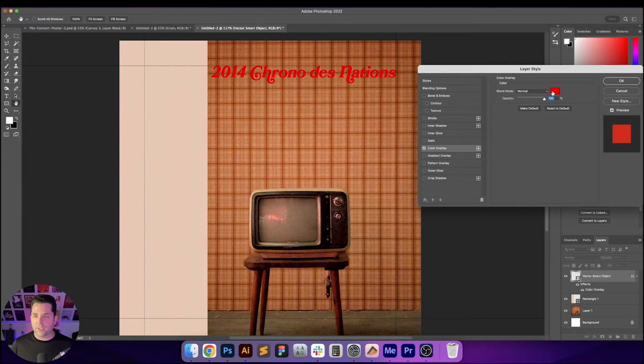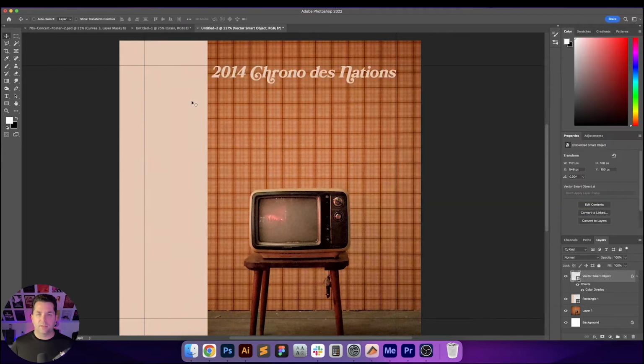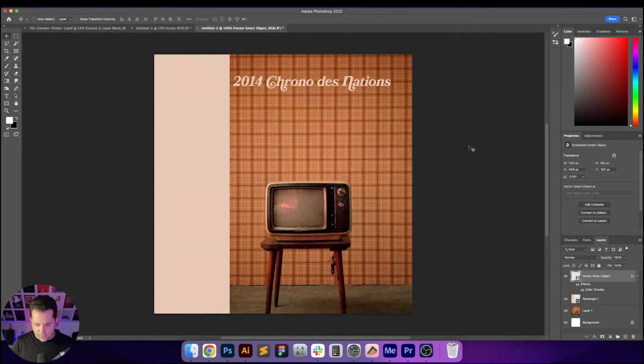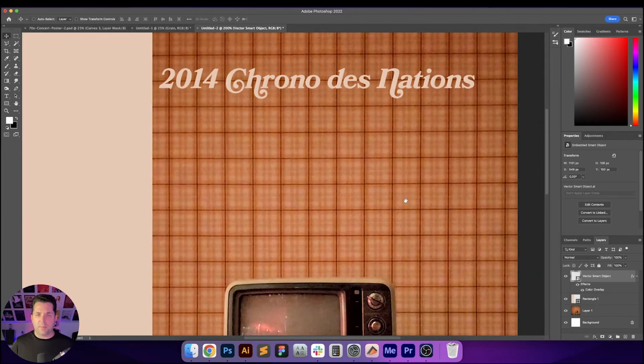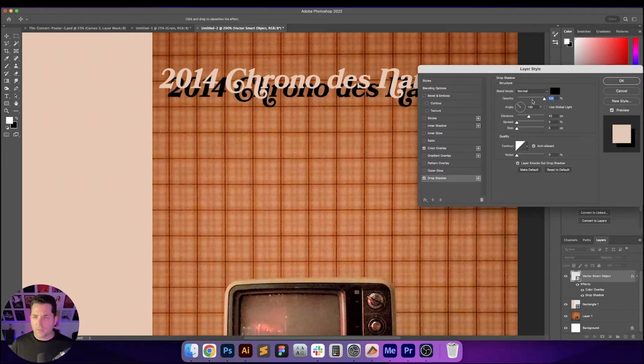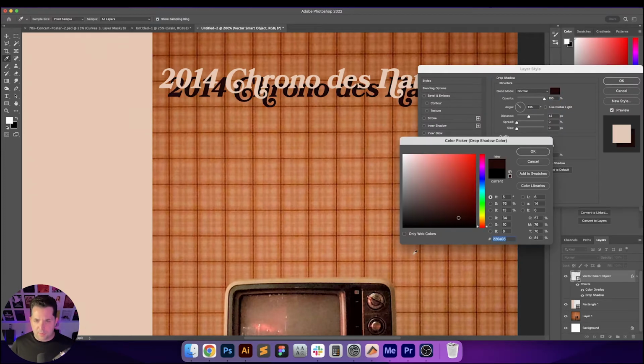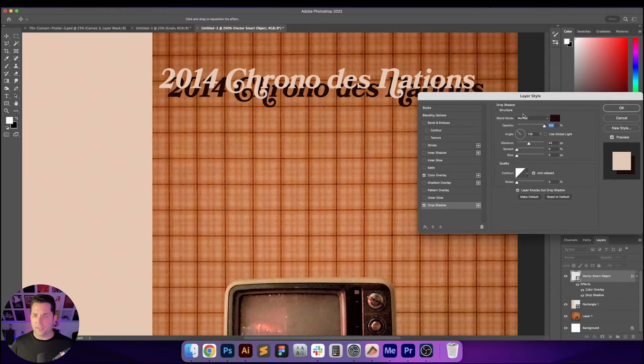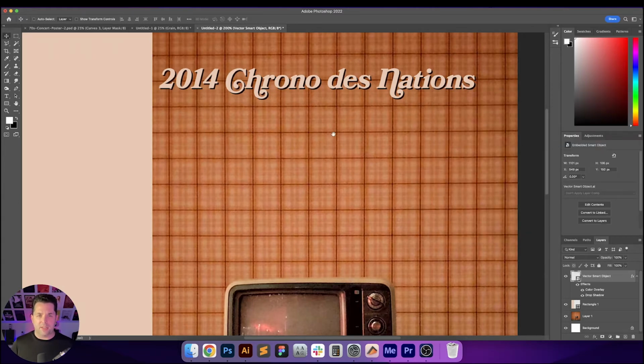All right, color overlay, and let's pick up on that beige-ish color there. And I think that for something like this, we may do a drop shadow. And let's go ahead and get that brown. I like that brown, actually. And I don't know if I want to do a blur or anything. I think I'll probably just keep it at a 6.